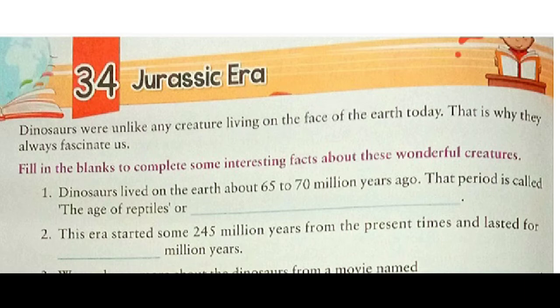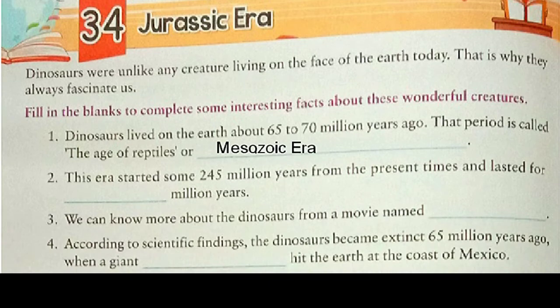Dinosaurs lived on the earth about 65 to 70 million years ago. That period is called the age of reptiles, or it was known as Mesozoic era. So we'll write this here. Now let's see number 2. This era started some 245 million years from the present times and lasted for dash million years. It lasted for 180 million years. So write this here.